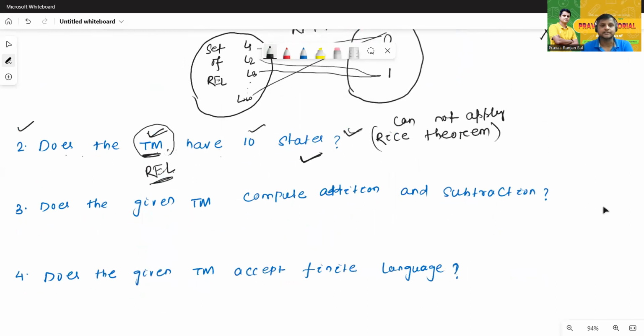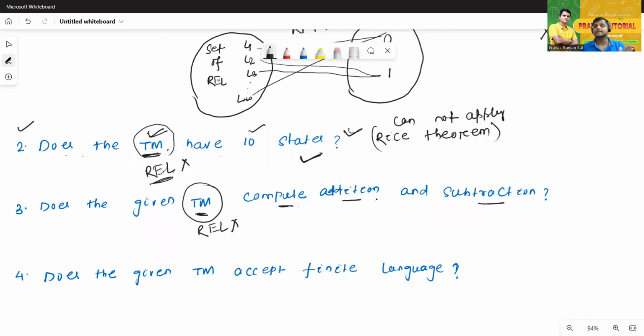The third problem: does the given Turing machine compute addition and subtraction? Here we cannot convert this Turing machine into RL. No, there is no chance. Does the given Turing machine compute addition and subtraction?